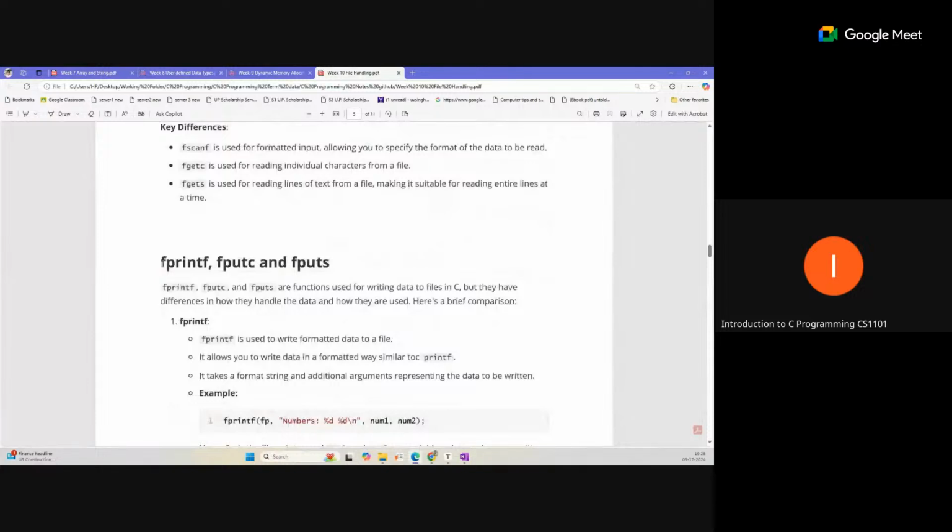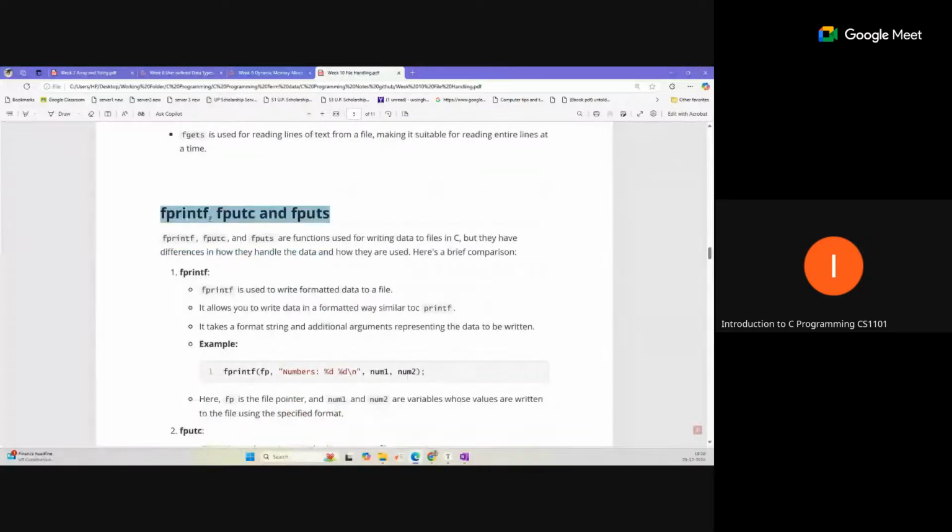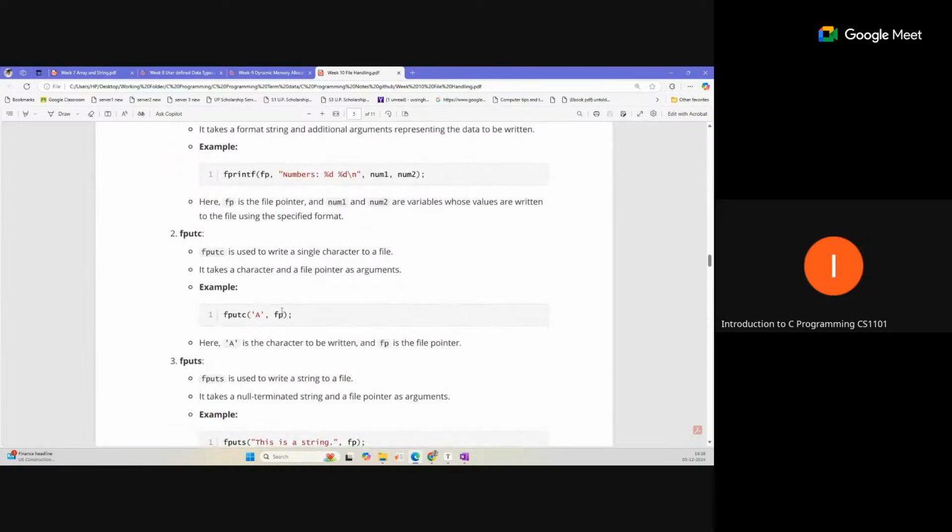Then these are the functions to print the output into your file. If you want to print a single string or single word, you can directly use fprintf. If you want to print a single character, use fputc. If you want to print a single line statement, use fputs to print the string completely.